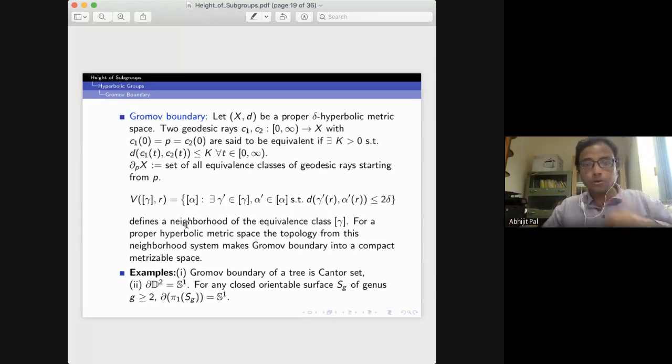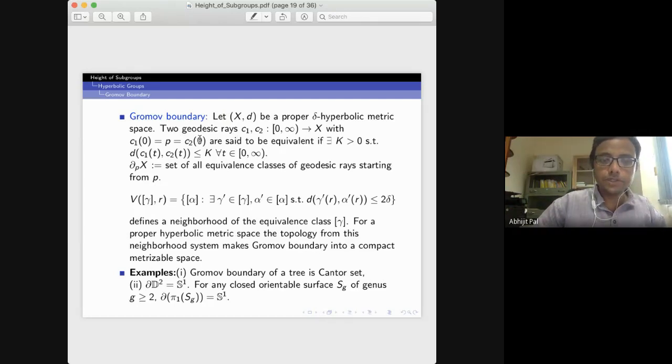So the circle is the boundary at infinity of this Poincare disk. Similar to that, if you take any proper hyperbolic metric space, you can define a boundary, and that has been defined by Gromov. So how do you define that?